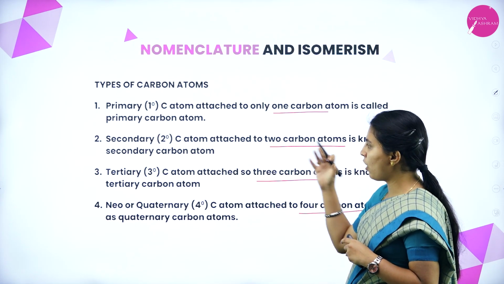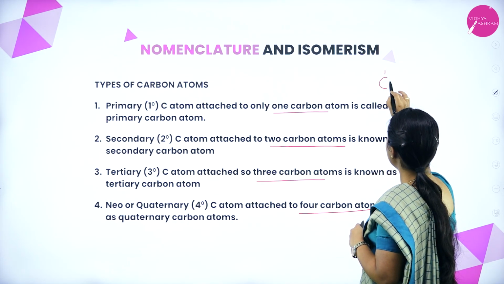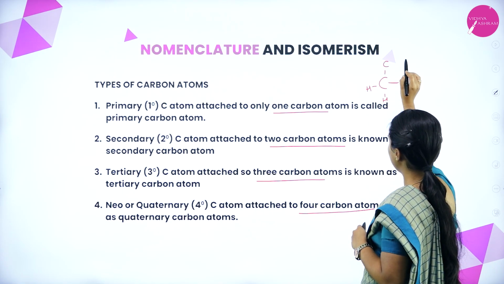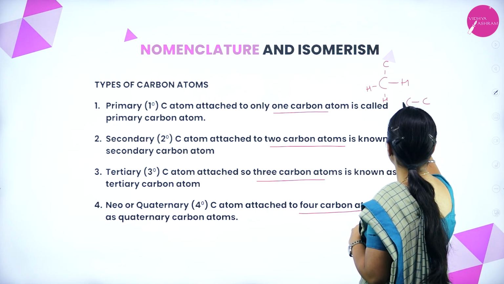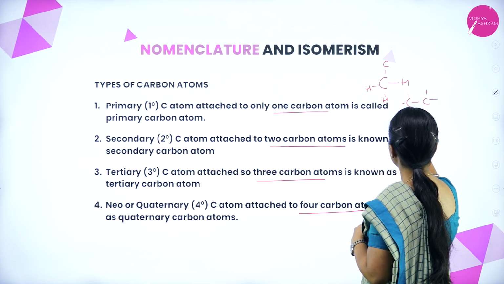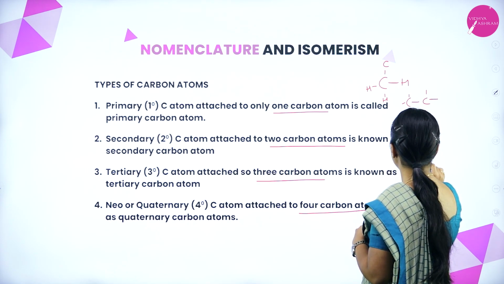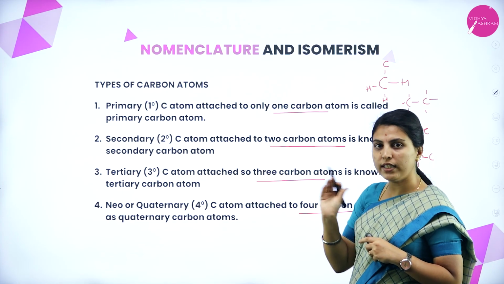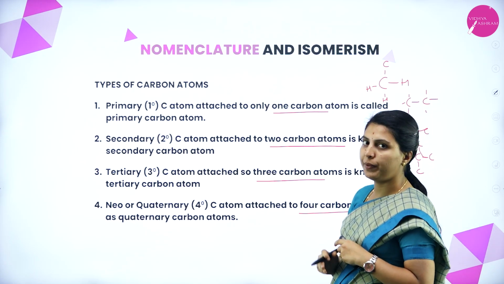To understand this, see here, one carbon is there and the remaining are hydrogens. This carbon is primary. This is secondary. This is tertiary. This is quaternary, all 4 sides have carbons attached. Like this, the types of carbon atoms should be identified.